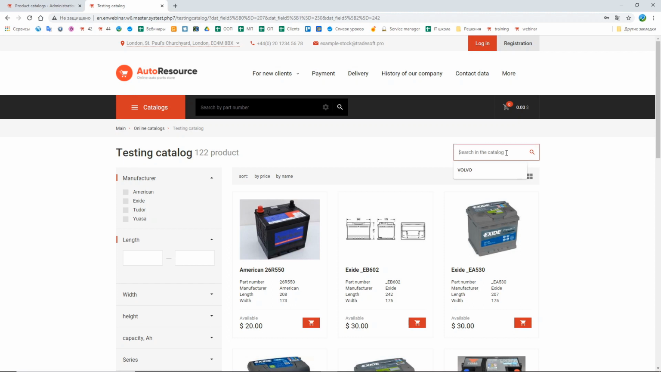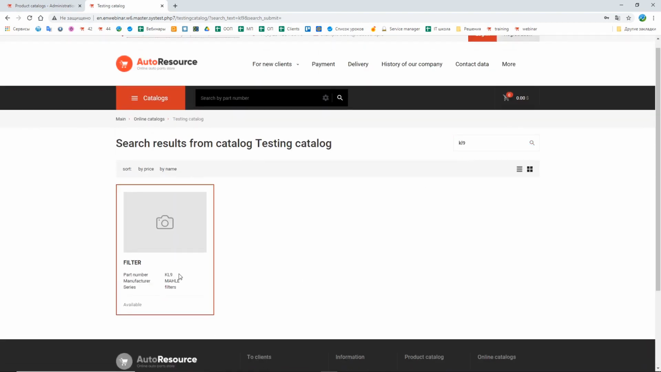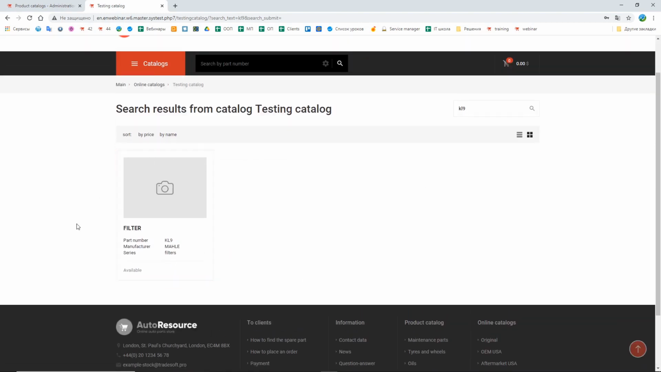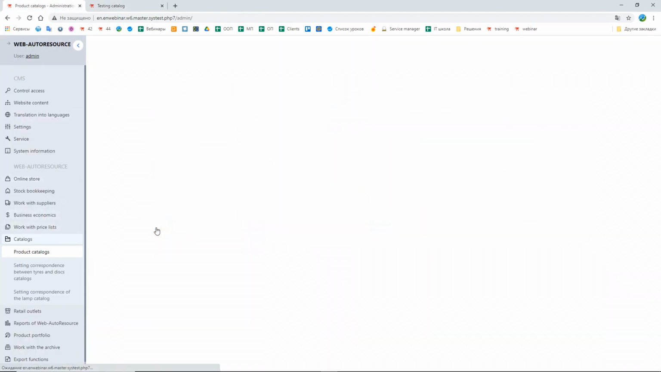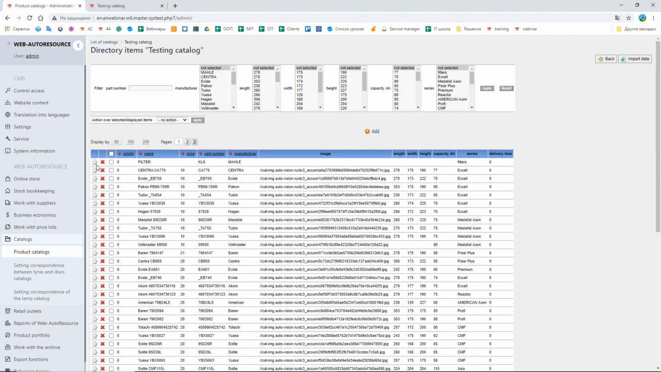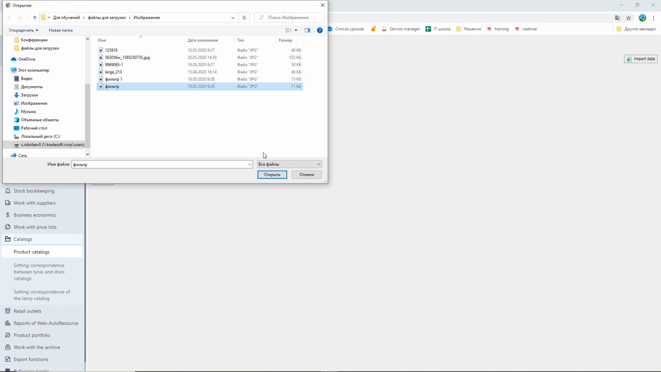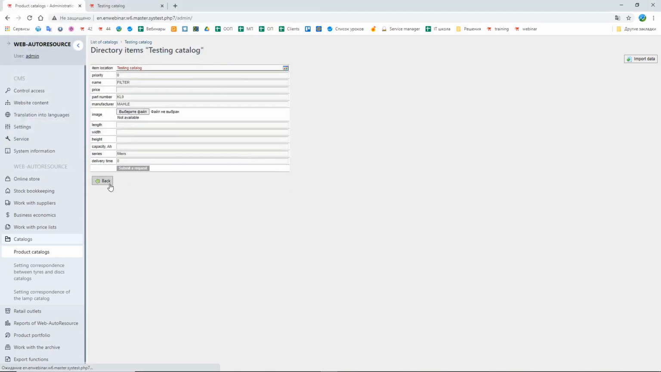Here we can search for the details. For example, KL9 filter. And here I have a spare part without a picture. There are some other ways to add a picture to the spare part. First of all, I can add it manually. I can find the spare part in the data of the catalog, and here I can choose a picture for this spare part locally from the computer.